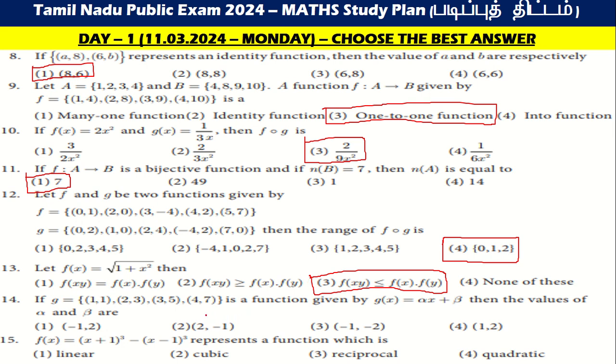Then, if g is equal to {(1, 1), (2, 3), (3, 5), (4, 7)} is a function given by g of x is equal to alpha x plus beta, then the value of alpha and beta is the second one, 2 comma minus 1. Then f of x is equal to (x plus 1) whole cube minus (x minus 1) whole cube represents a function which is a quadratic.